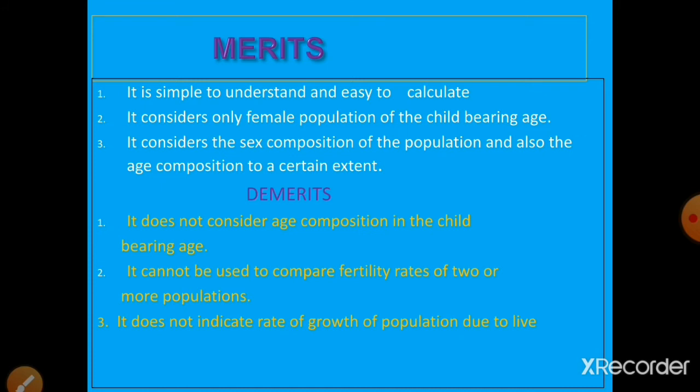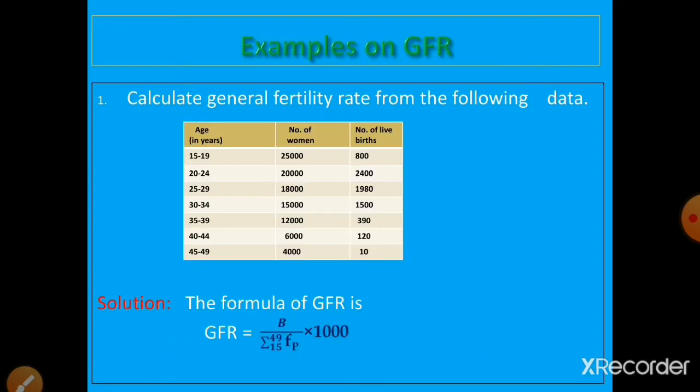Third demerit, it does not indicate the rate of growth of population due to live births, because it is based on a part of the population only. GFR does not indicate the rate of growth of population because it considers only part of the population. Now we'll solve some examples on GFR.